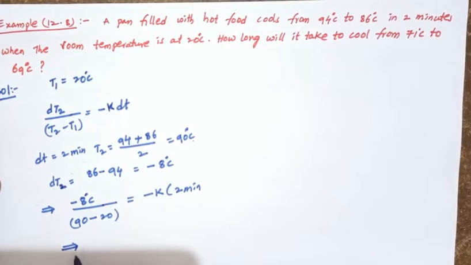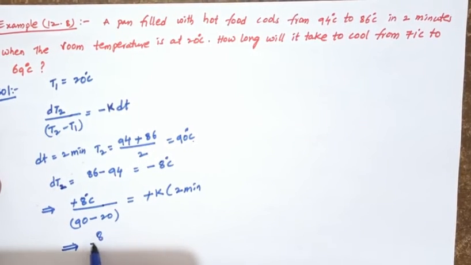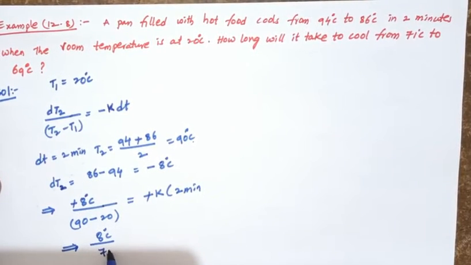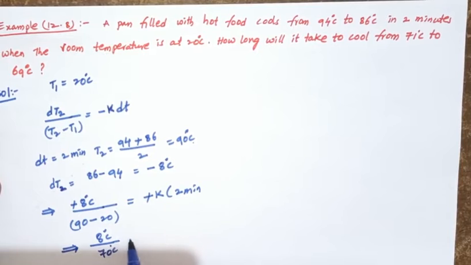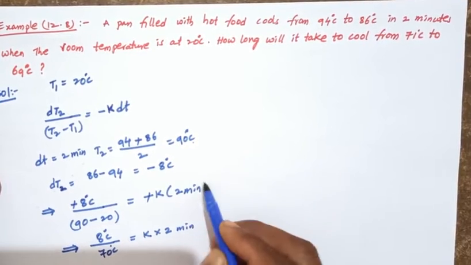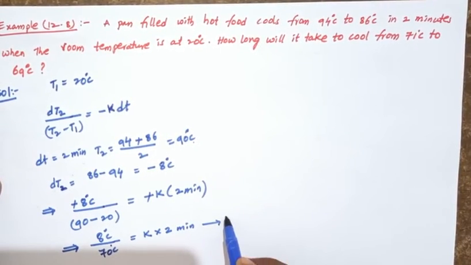The minus signs cancel, so 8 degrees Celsius by 70 degrees Celsius equals K into 2 minutes. This is equation number 1.